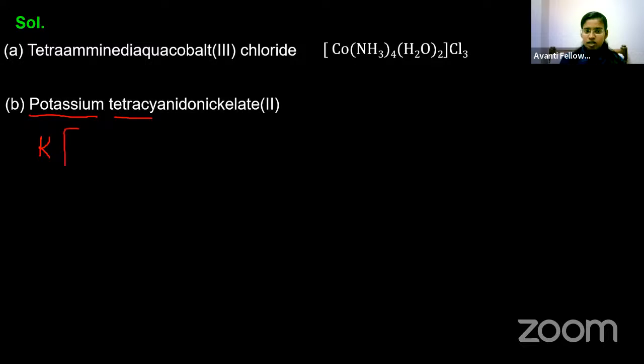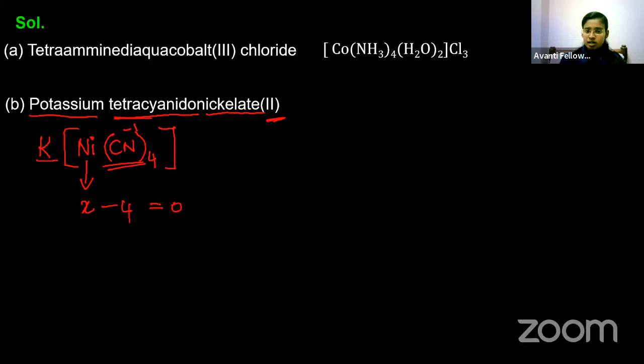So now let me proceed with the coordination entity. Tetracyanido: CN is the ligand, cyanido is the ligand, and I have 4 cyanido, and the metal atom is nickelate. So this is the coordination entity, and the oxidation state is given as 2. So we are going to find out the oxidation state of this metal. And we know that cyanide is an anionic ligand, CN minus, so minus 1 for 1 CN. I have 4 CN, so 4 into minus 1 is minus 4.